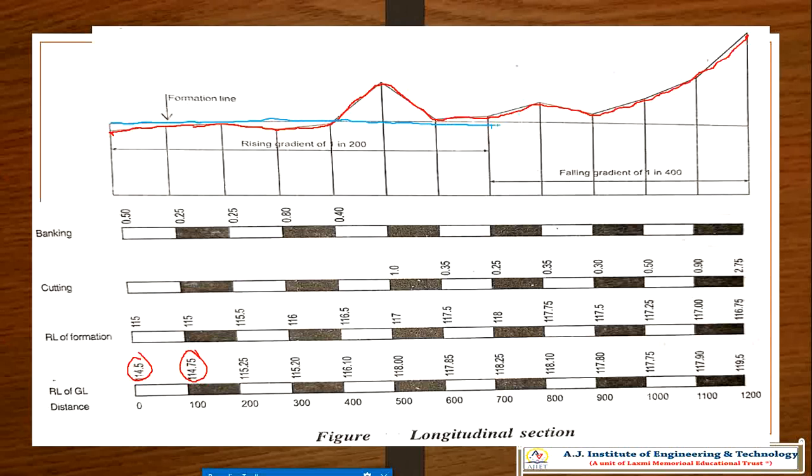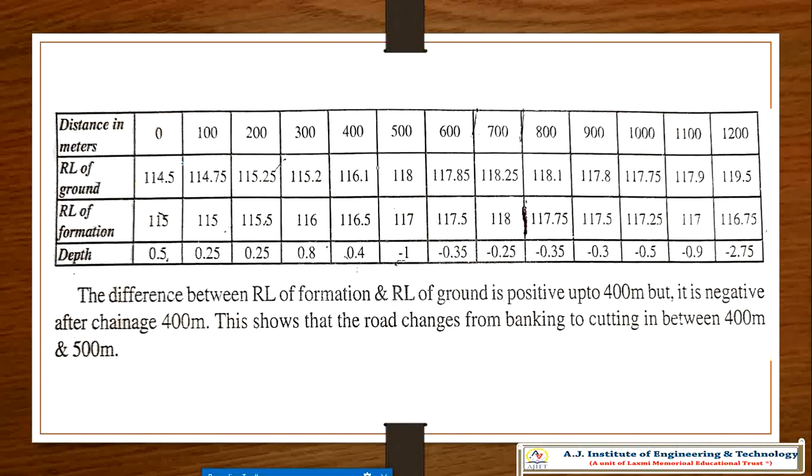Clear? Now please see here. I hope you know how to draw this. They have mentioned 115 and 115, and you know the RL of the formation is 115 here.